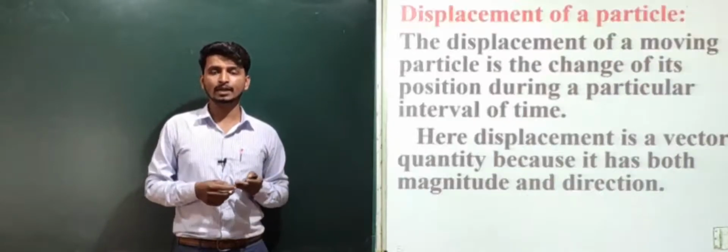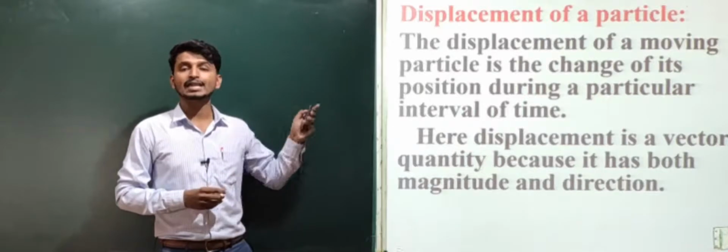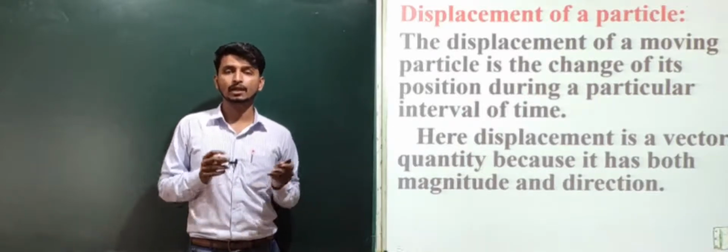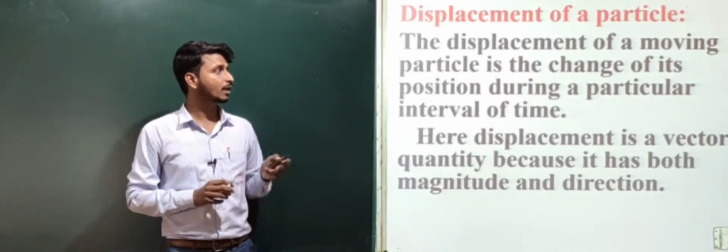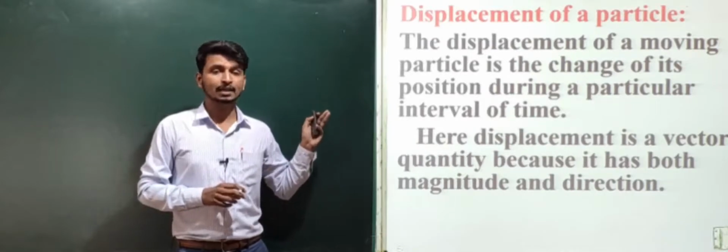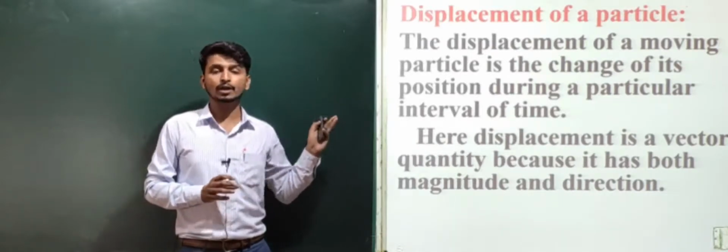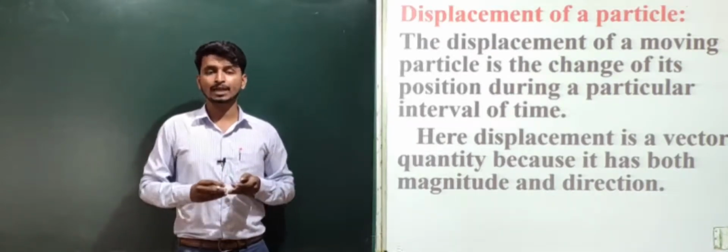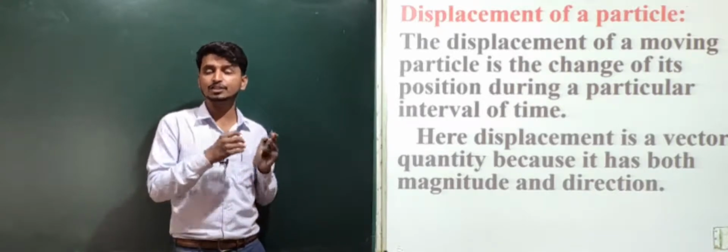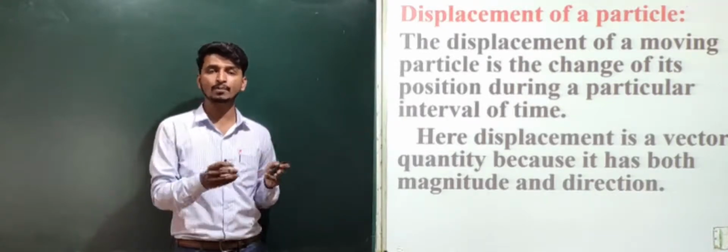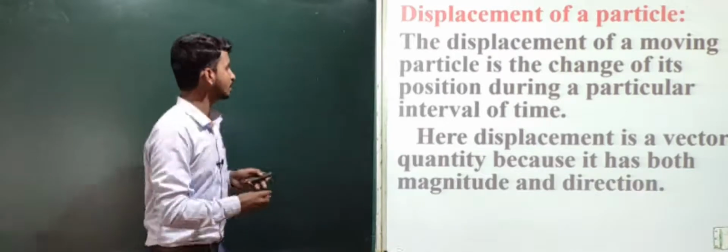In dynamics of a particle, first we will study the displacement of a particle. Here what do you mean by displacement? If a particle changes its position during a particular interval of time, it is called a displacement.